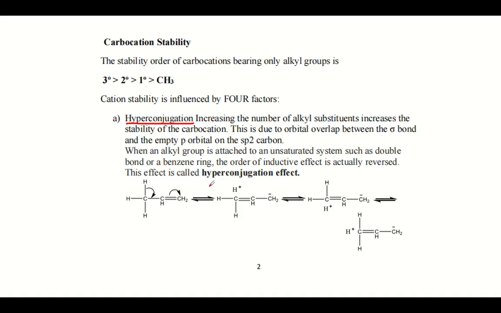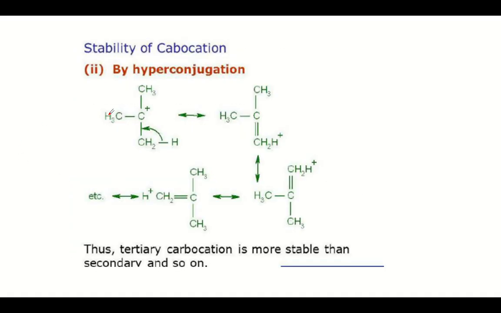See, when the carbon is bearing a positive charge, I'll show you the same thing in the next plate. See here, your sp2 carbon is having one empty p orbital here. So what happens is this bond delocalizes here, and there is a double bond that is formed, and this hydrogen is carrying the positive charge. The similar kind of interaction can happen throughout the whole molecule.